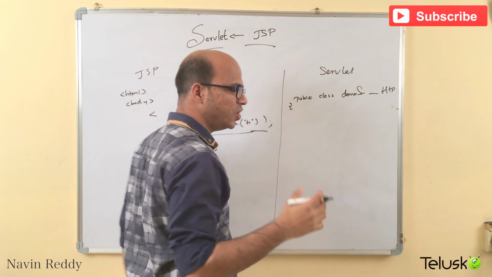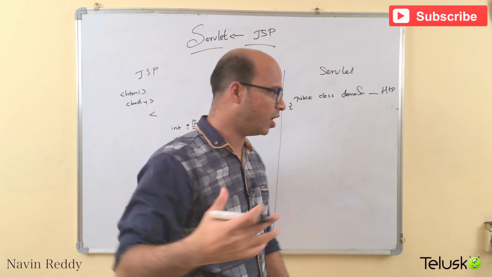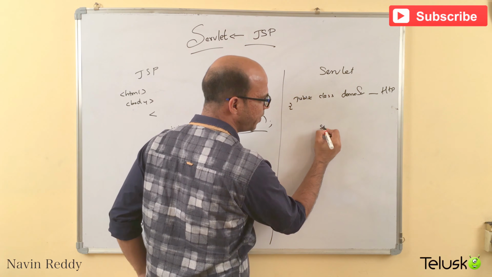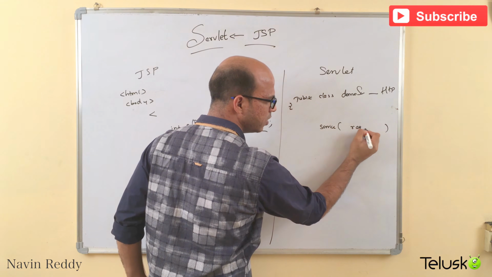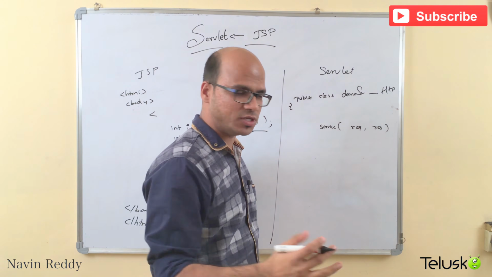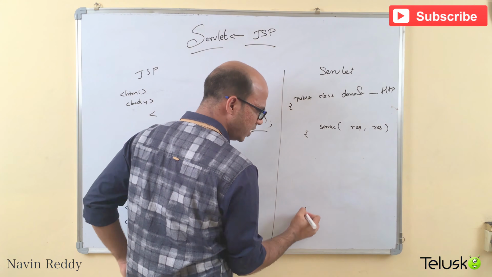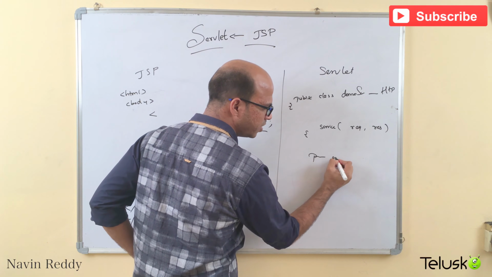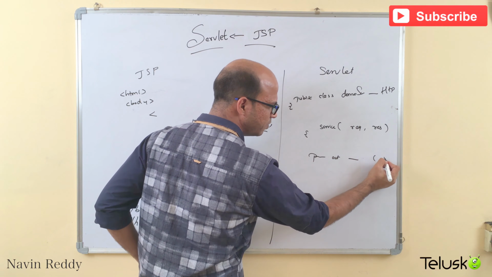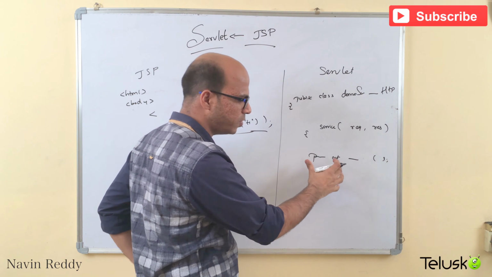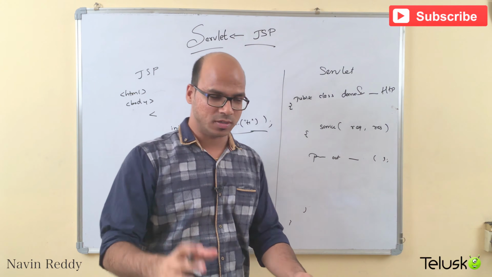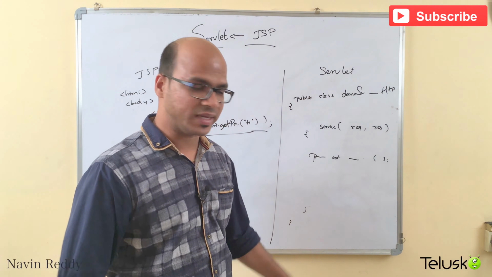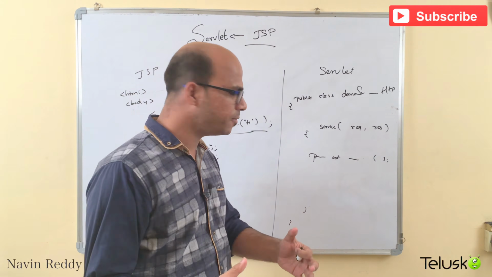If I open this, you have to define a method which is a service method, right? So I will say a method service. This service will take two parameters, request and response. So we got these two objects. If I open this, in this we have to create an object of PrintWriter, which is out, and then we have to do something, we have to complete something. So this is your print object. It doesn't matter what servlet you want to create, this is something which is there, right?